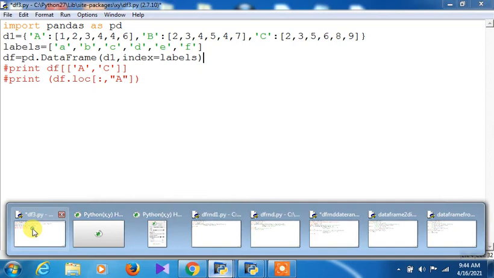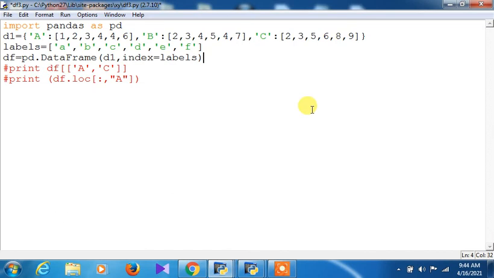First of all, let me tell you what kind of structure a data frame is. It is a two-dimensional structure having rows and columns. Whenever we are creating a Python data frame, it must always start with import pandas as pd, otherwise the data frame cannot be used. You can take it as a dictionary, you can combine data frames also, and dictionaries can be taken in a list also.